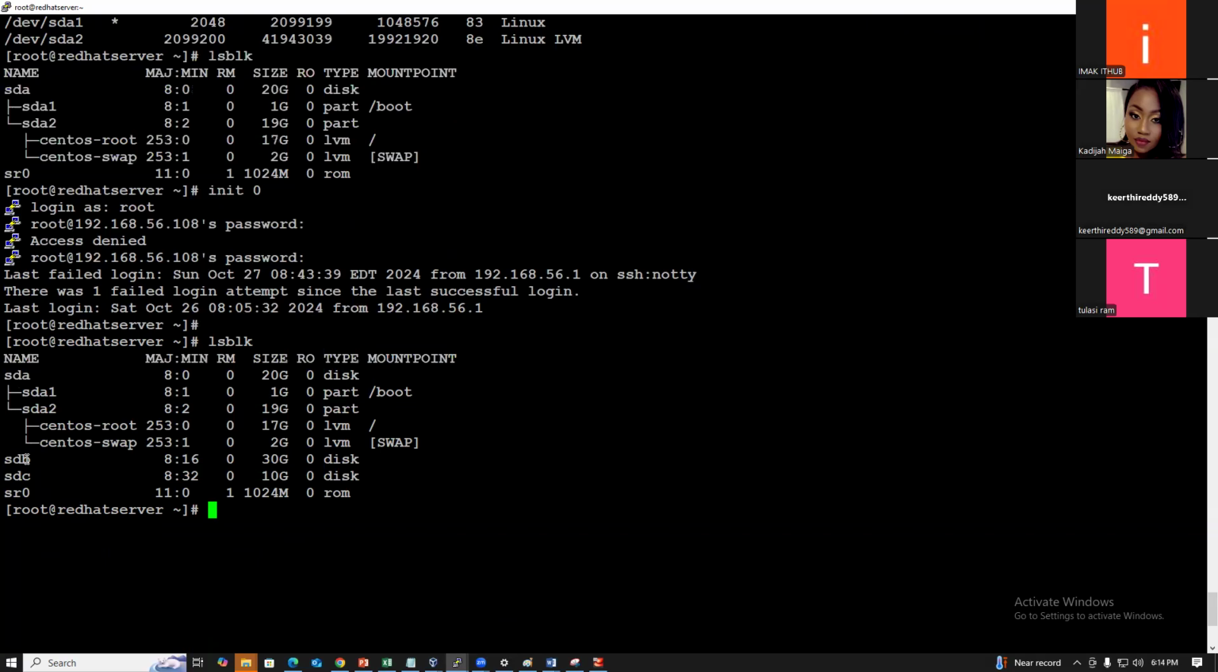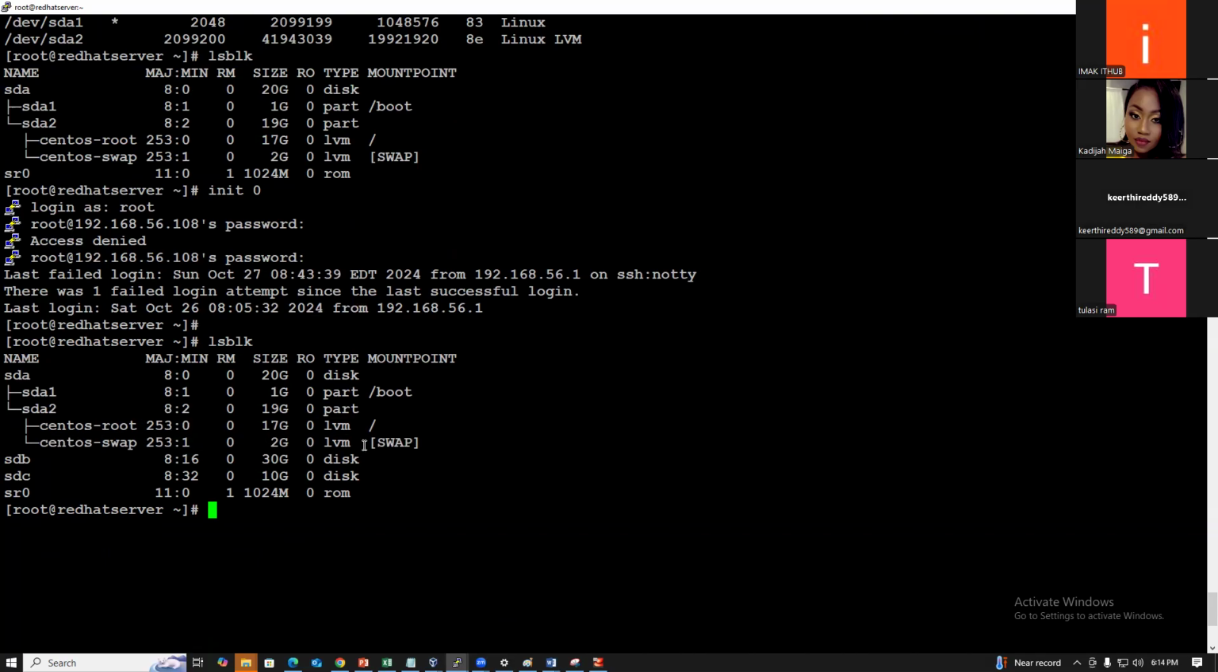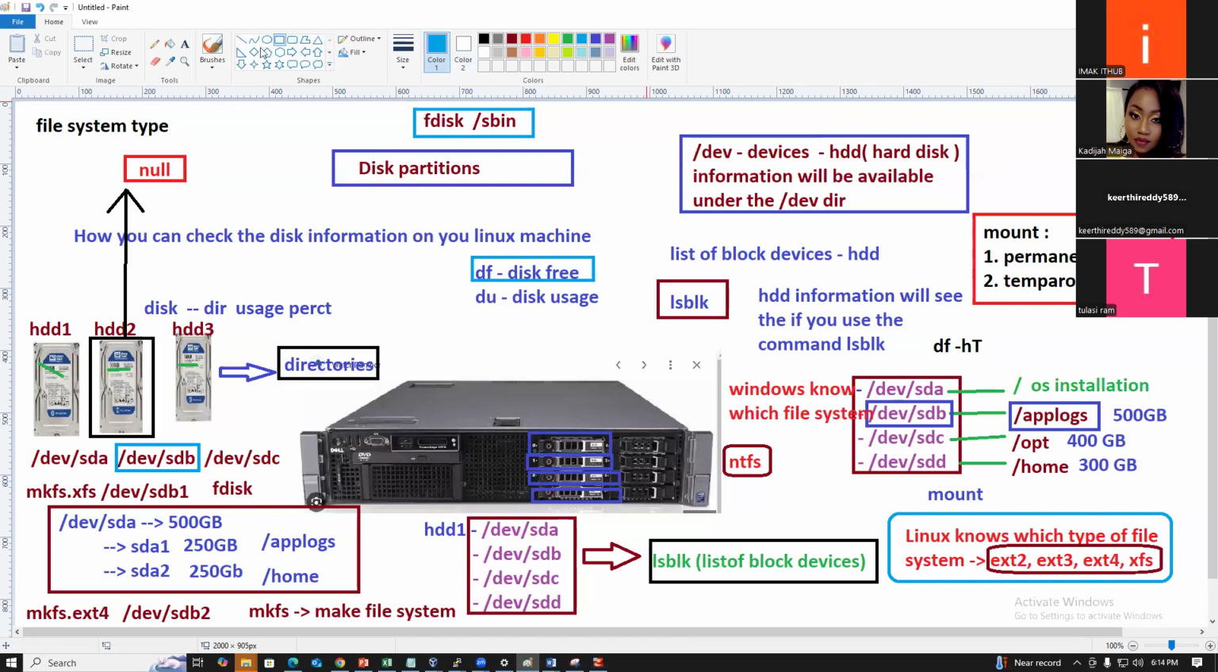Now you see the new hard disk. Whatever we attached to the server, we attached two hard disks to the server: one is SDB, the other one is SDC. These hard disks are created as partitions, and these partitions are attached to the /boot directory. This SDA is attached to /, and this is attached to swap. You see, disk is a part and LVM. Part and LVM are the standard partitions and LVM partitions. What are those?